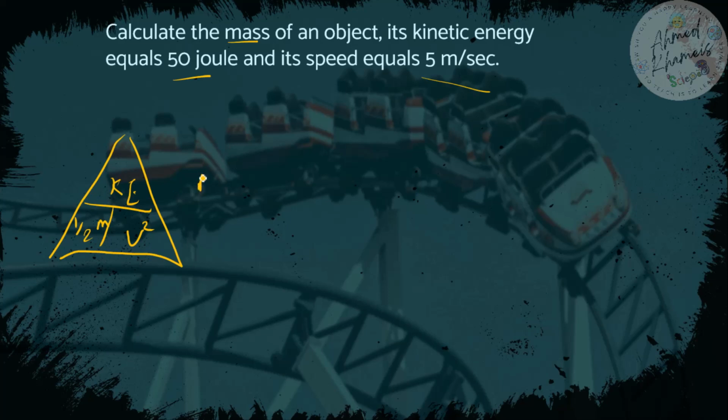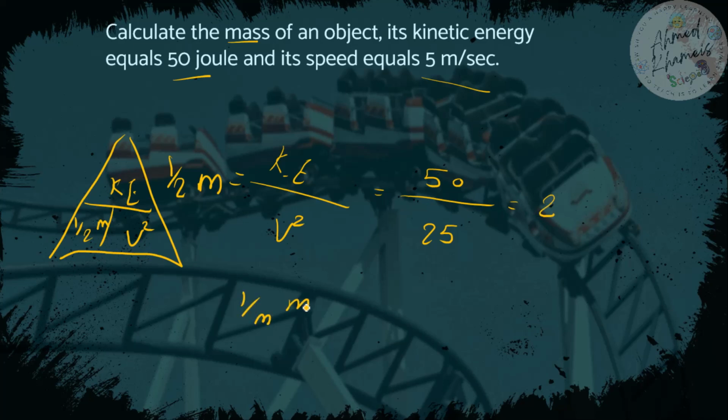So the half mass equals kinetic energy divided by the speed square, 50 joule divided by 25 equals 2. So half mass equals 2. So the mass will equal 4 kilogram.